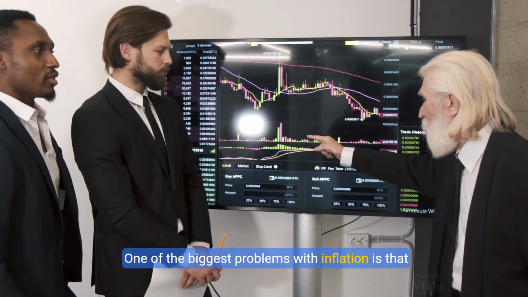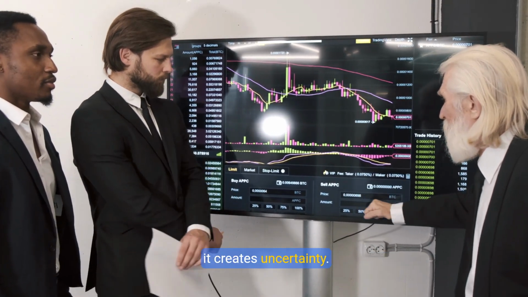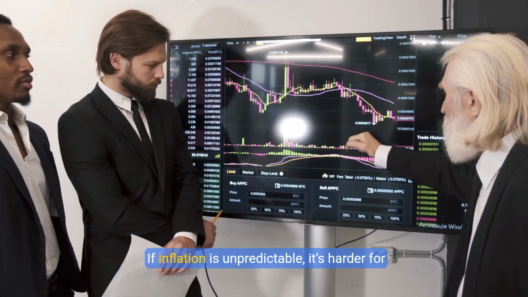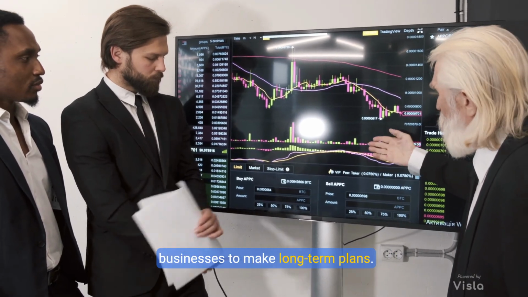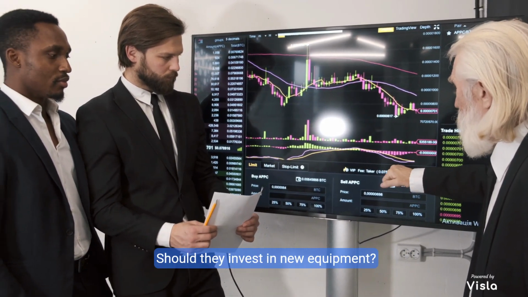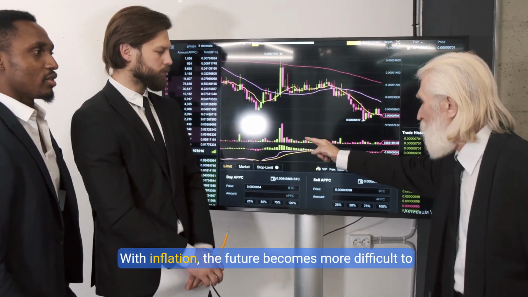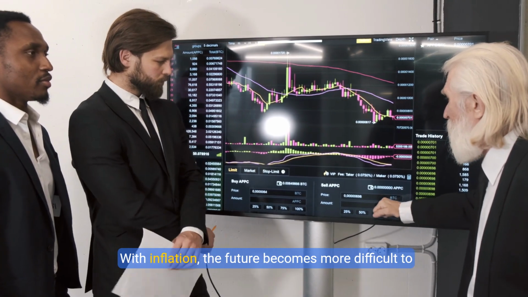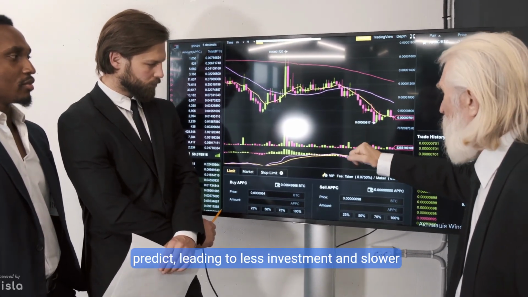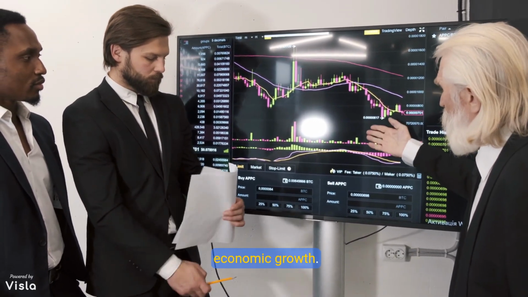One of the biggest problems with inflation is that it creates uncertainty. If inflation is unpredictable, it's harder for businesses to make long-term plans. Should they invest in new equipment? Hire more workers? With inflation, the future becomes more difficult to predict, leading to less investment and slower economic growth.